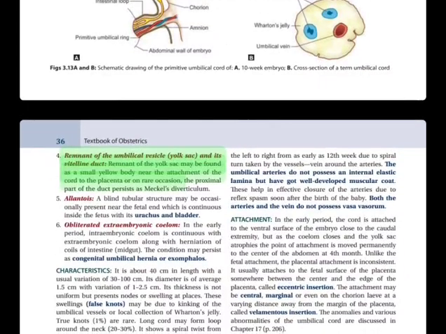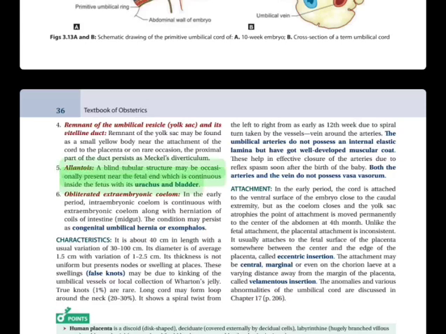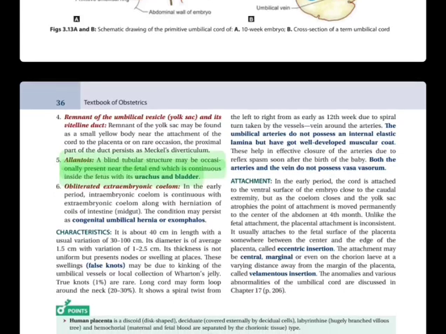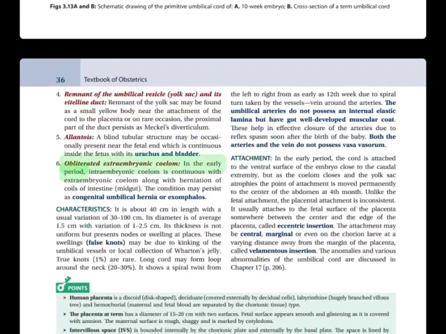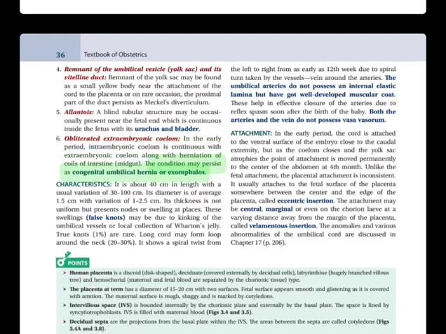4. Remnant of the umbilical vesicle, yolk sac, and its vitelline duct. Remnant of the yolk sac may be found as a small yellow body near the attachment of the cord to the placenta, or on rare occasion, the proximal part of the duct persists as Meckel's diverticulum. 5. Allantois. A blind tubular structure may be present only near the fetal end, which is continuous inside the fetus with its ureter and bladder. 6. Obliterated extraembryonic coelom. In the early period, intraembryonic coelom is continuous with extraembryonic coelom along with herniation of coils of intestine, midgut. A condition may persist as congenital umbilical hernia or exomphalos.